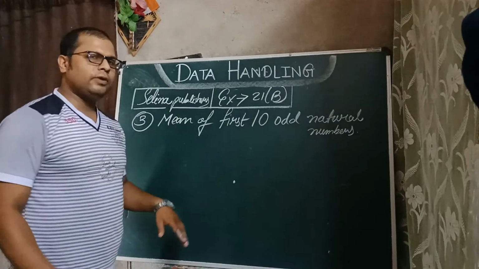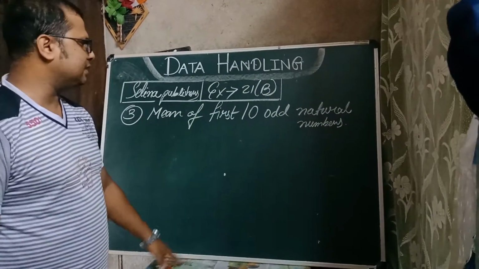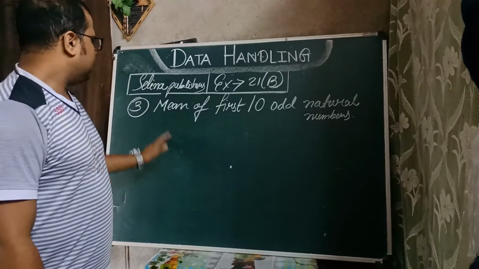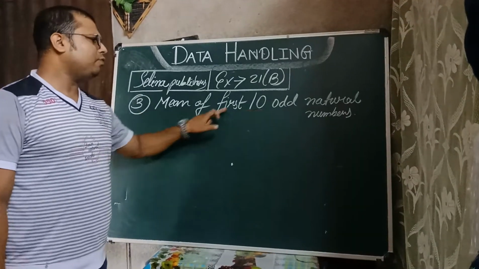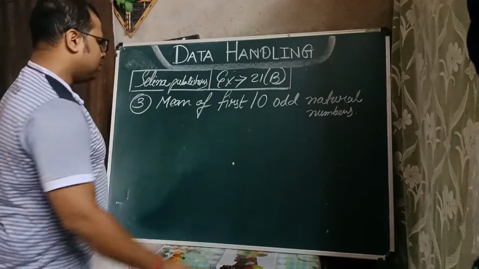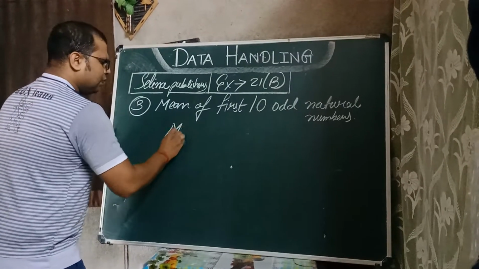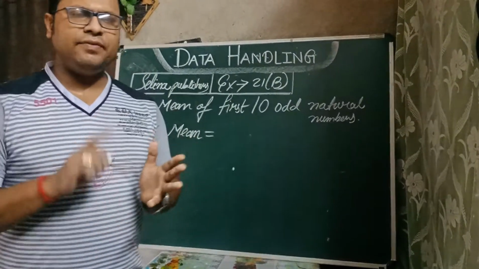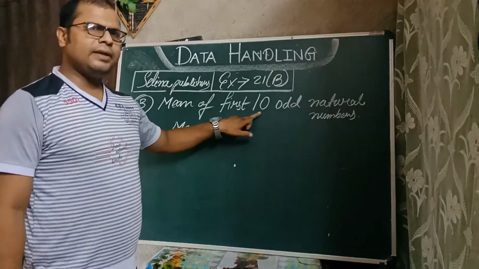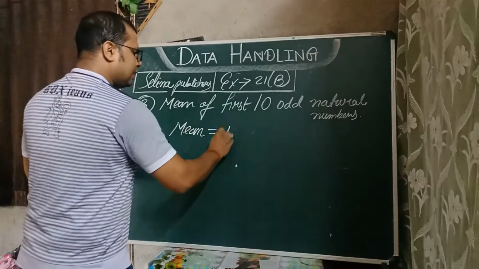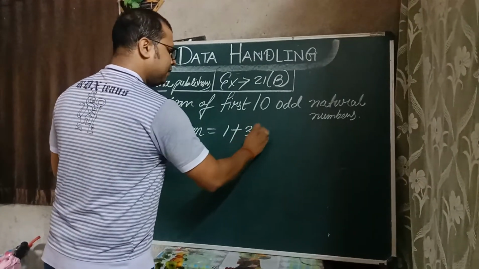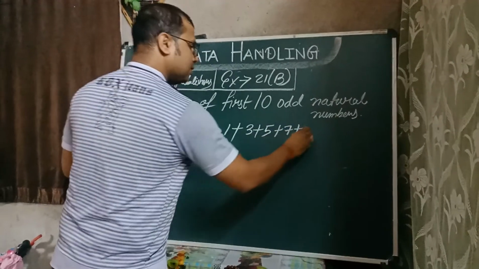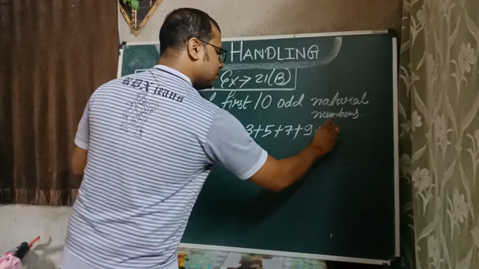So now, students, we are going to focus on the questions of the exercise. I picked exercise 21B of Selina Publisher. Question number 3: mean of the first 10 odd natural numbers. First of all, we'll write mean. Odd numbers means 1, 3, 5, 7 like that. How many numbers do we have to calculate? Take 10. So 1 plus 3 plus 5 plus 7 plus 9 plus 11.